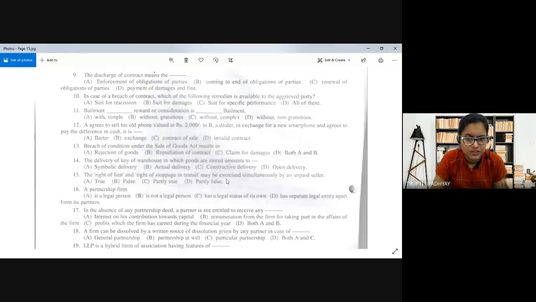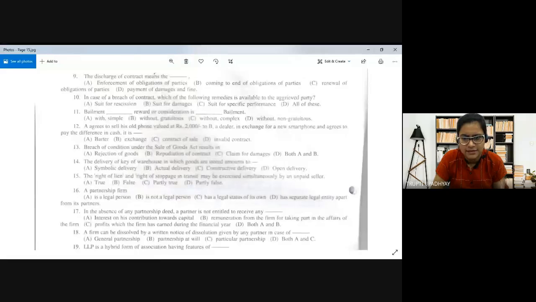So now the question is, right of lien and right of stoppage in transit may be exercised simultaneously. Can it be done together by the unpaid seller? That is the question. So what should be the answer? At least try to attempt these questions.